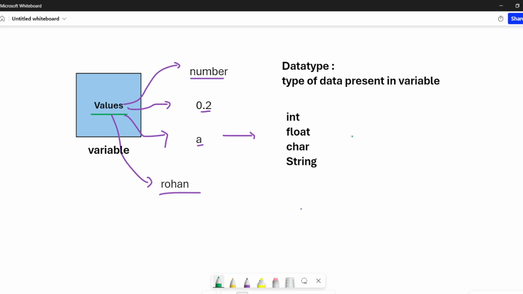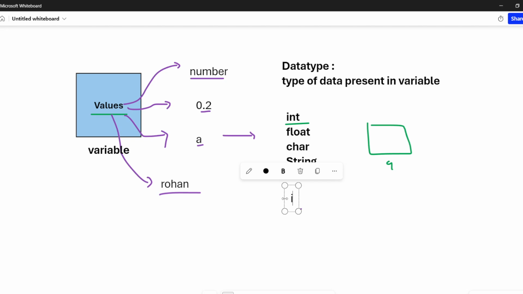So whenever we want to store any data, suppose I have this variable and I want to store a particular value inside this variable. Suppose I call it a. Okay? And I want to store a particular value inside a variable. So you have to specify first. Before inserting a value inside a variable, you have to specify which type of value it is. That's why you have to first define the type of any variable. Whenever you create a variable, you have to first mention which type of value you are going to insert in that variable. Suppose I want to insert an integer value, or we can say a number value.